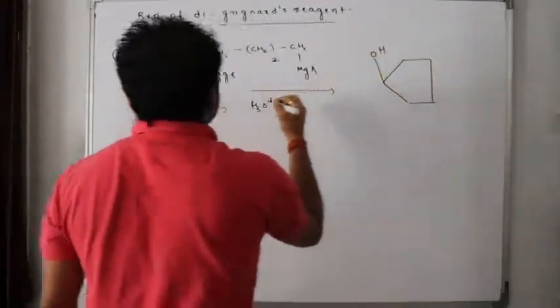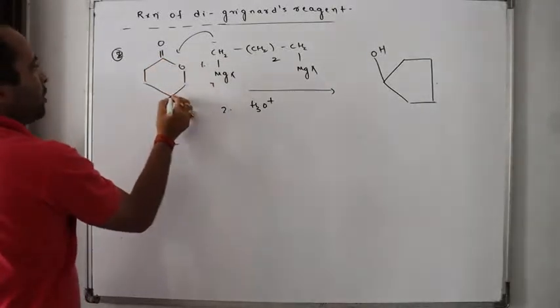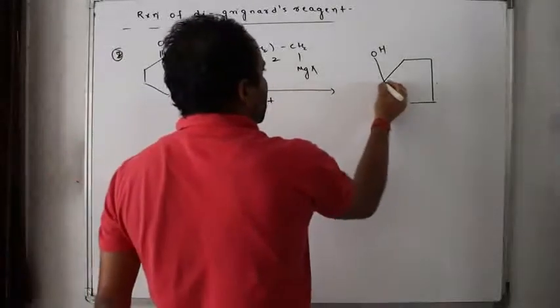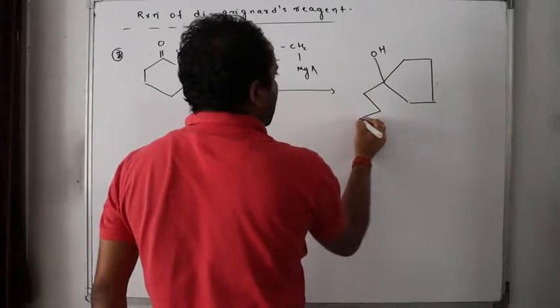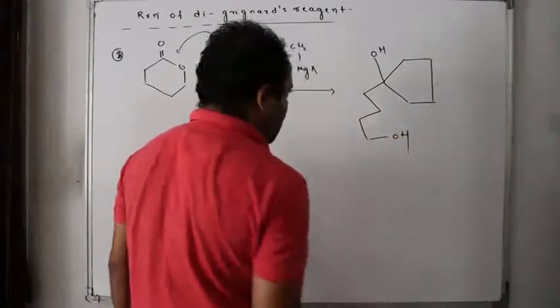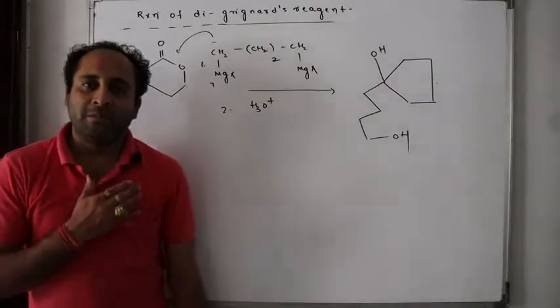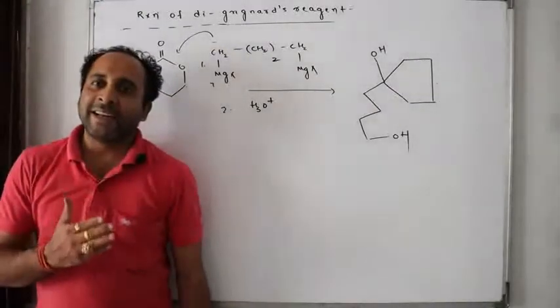Here 1 OH, and to this OH what is linked? 1, 2, 3, 4 OH. Easy? Clear? So this is one of the variety of reactions of Grignard's reagent.